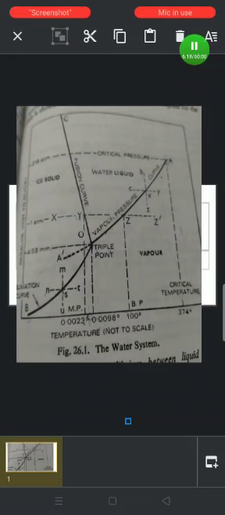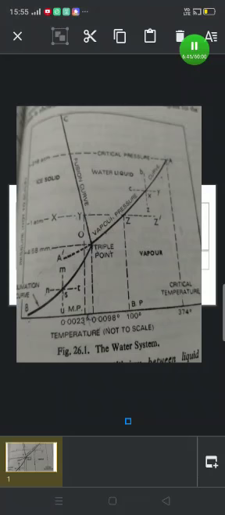Coming back to the point X, if the pressure is maintained constant and the temperature is increased, the liquid will change completely into vapor. This change is represented by the dotted line XY. Similarly, if the temperature is kept constant and the pressure is diminished, liquid will again be converted completely into the vapor phase, as represented by the dotted line XZ. Thus, the area or region below the curve OA represents the vapor phase only.